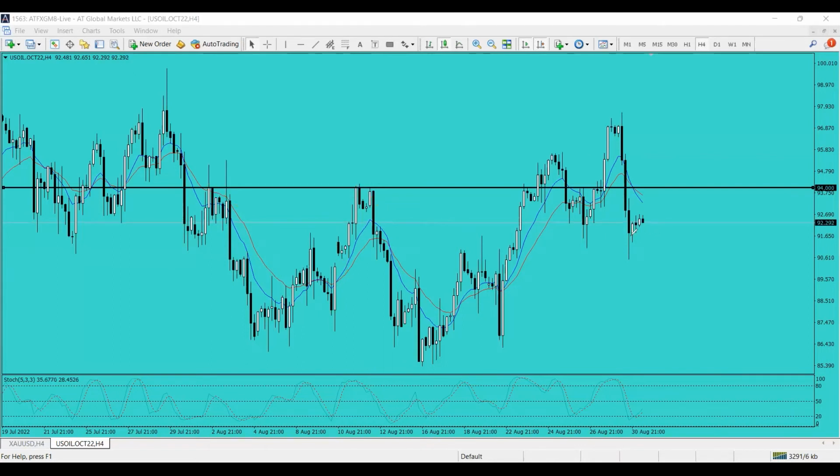So if you're expecting the price of oil to retrace to 94, we have to be very cautious, because in my personal opinion, if the price retraces at 94, then we can see a strong decline once again. But if the price of oil trades above 94, then it will try to pave the way towards 95 and possibly to 80 level.